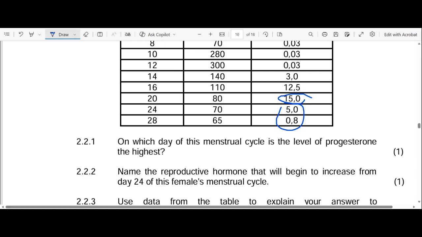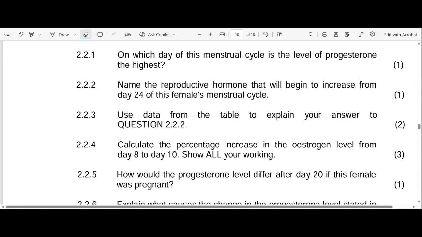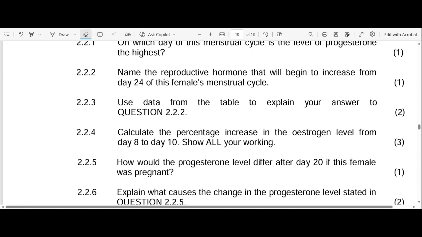So antagonistically, so they oppose each other. As we can see here in this table, the levels of progesterone are starting to decrease. As they are decreasing, the levels of FSH will start to increase. So the answer here becomes that the reproductive hormone that will begin to increase is FSH, or follicle stimulating hormone, for the reasons that I've just explained.